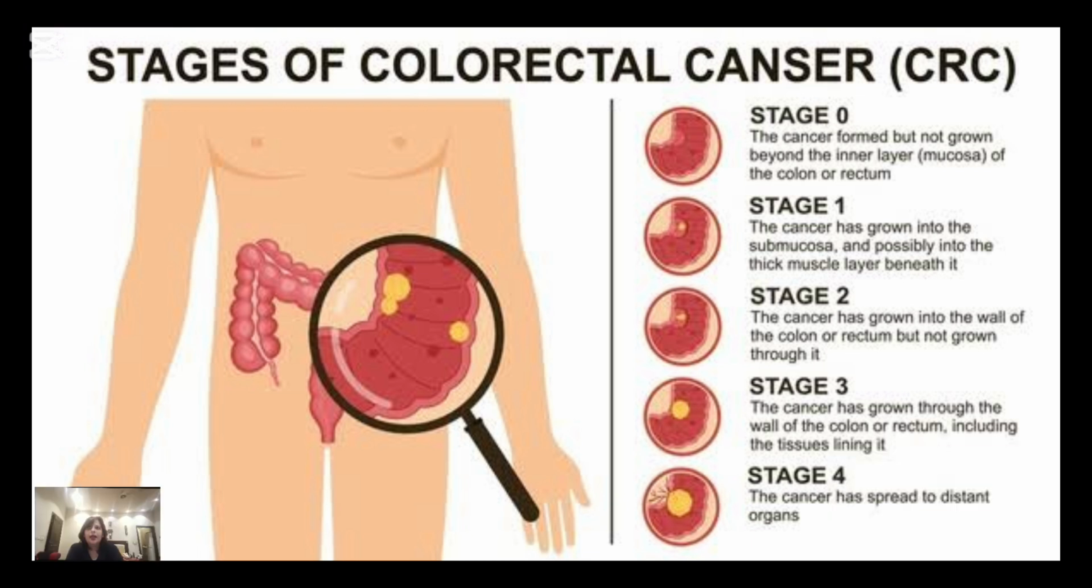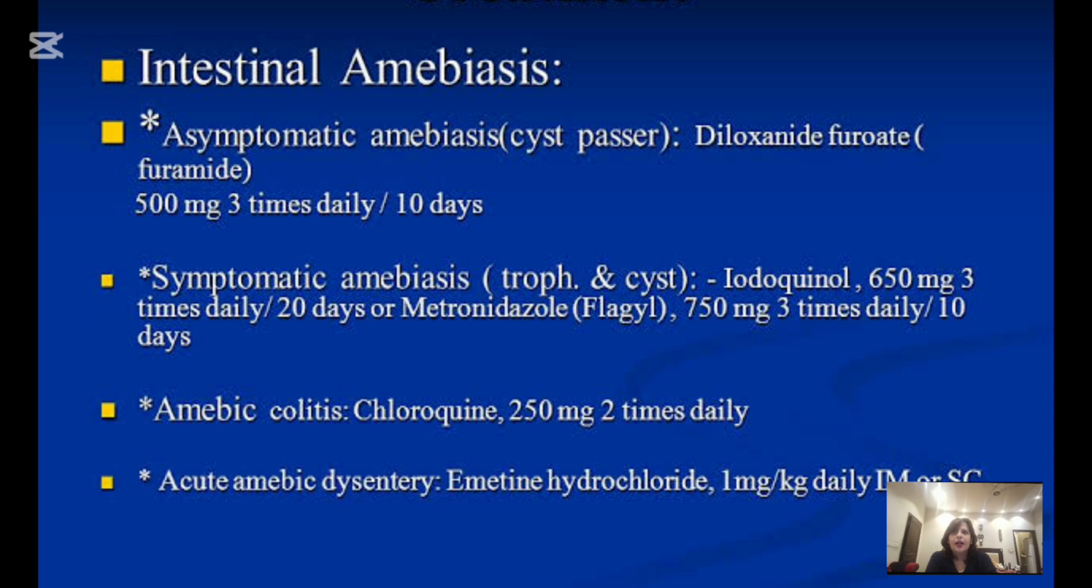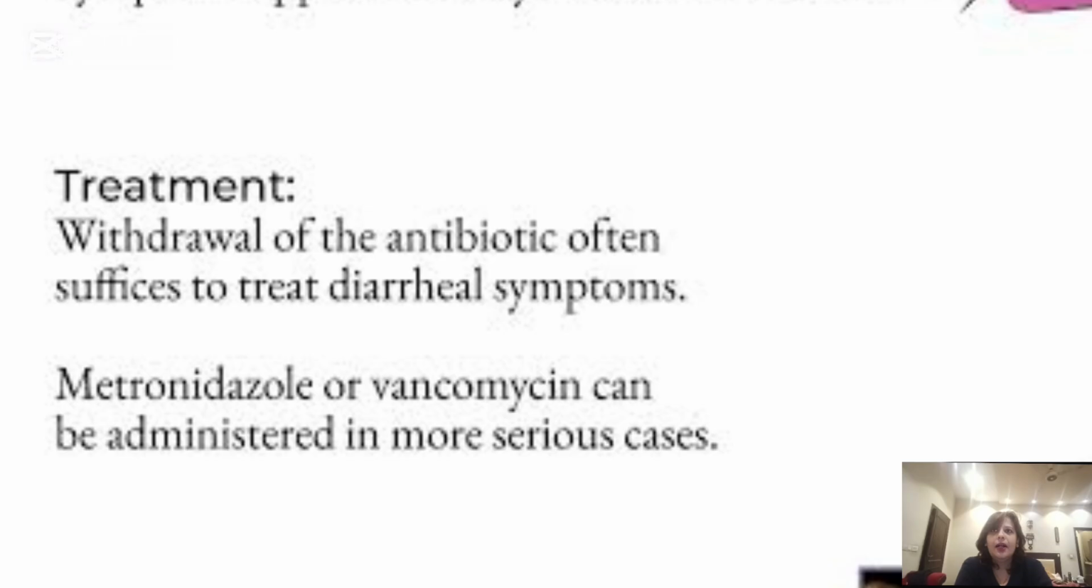As far as the treatment of CA colon is concerned, it depends upon the stage of the colorectal cancer. Obviously, it can be surgery, radiotherapy, chemotherapy, or palliative management. In intestinal amoebiasis, for asymptomatic amoebiasis, those who are just cyst passers, just give diloxanide furoate. Otherwise, we have to give metronidazole, IV or oral depending upon the condition. In pseudomembranous colitis, treatment is withdrawal of antibiotics, and antibiotics like metronidazole or vancomycin can be given in more serious cases. Thank you.